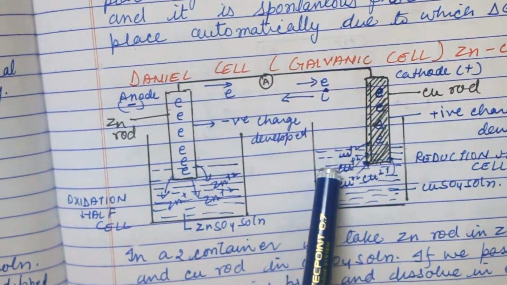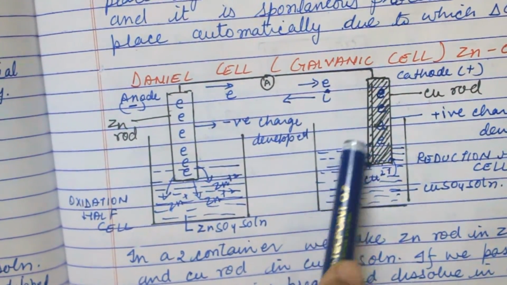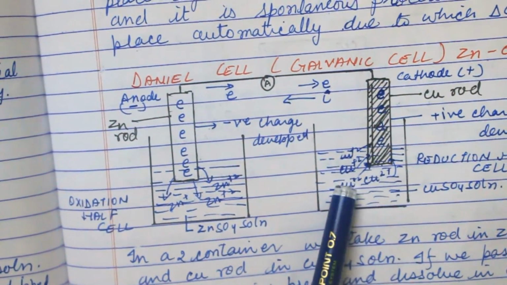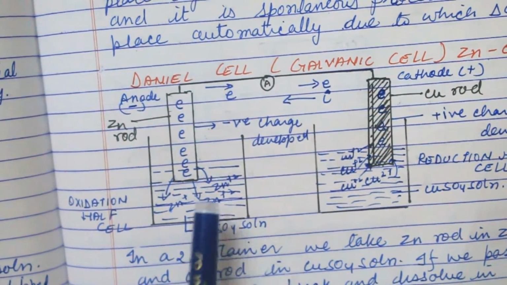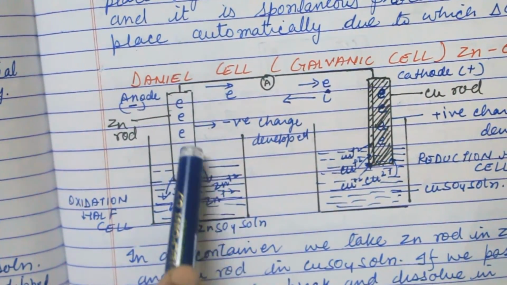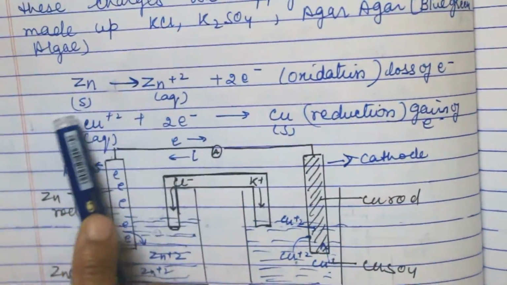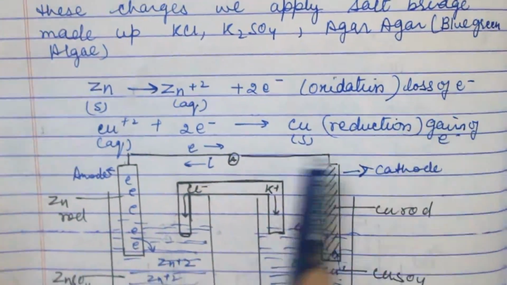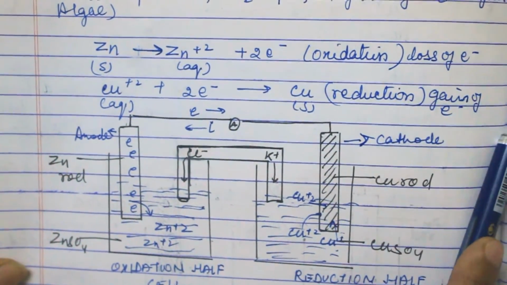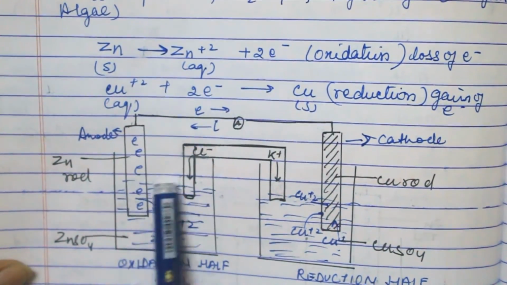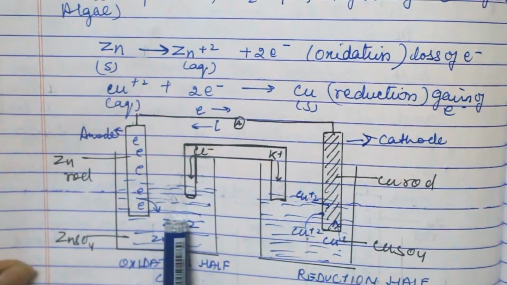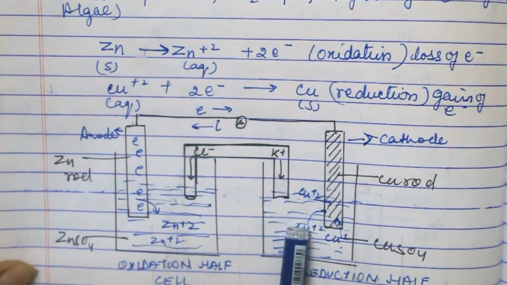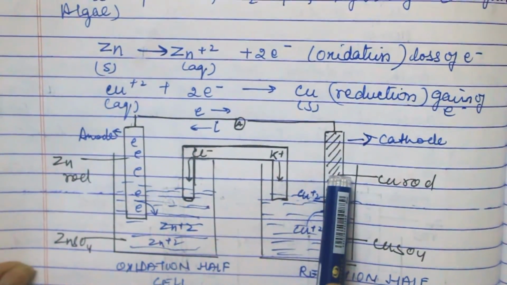We have taken copper sulfate solution. When copper sticks to this rod, only sulfate ions are left behind, whereas here the zinc ions are more in number because zinc dissociates into ions. As zinc does oxidation, it loses electrons, and copper does reduction, so it gains electrons. So in this solution, the anodic solution, we have zinc ions, that is positive ions, more in number, and in this solution sulfate ions are more in number, as copper ions stick onto the rod.